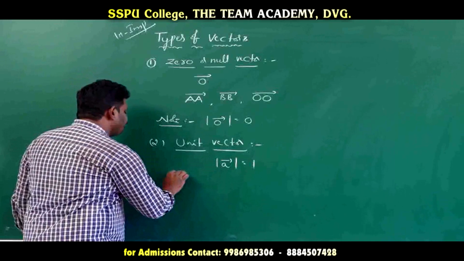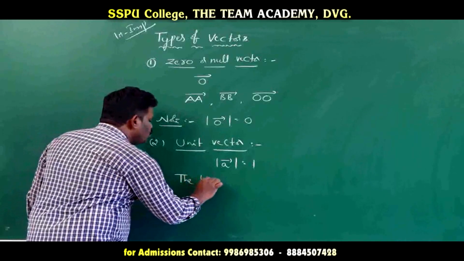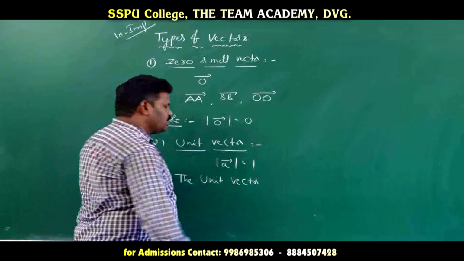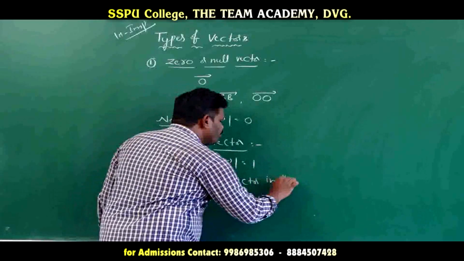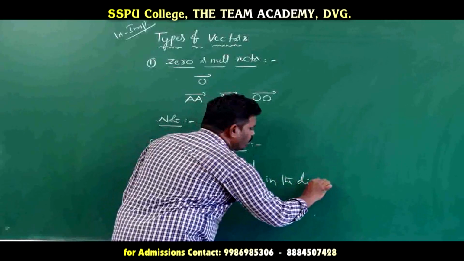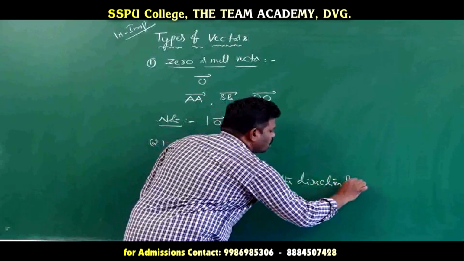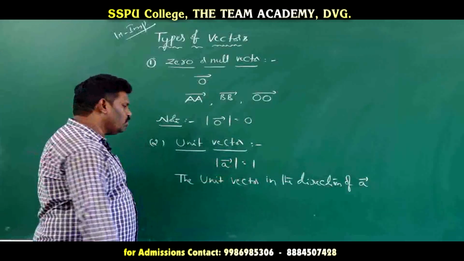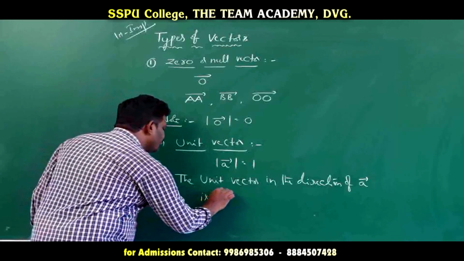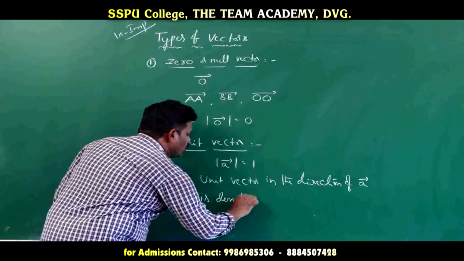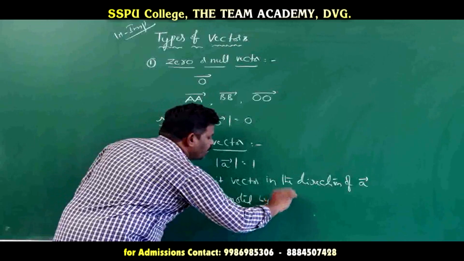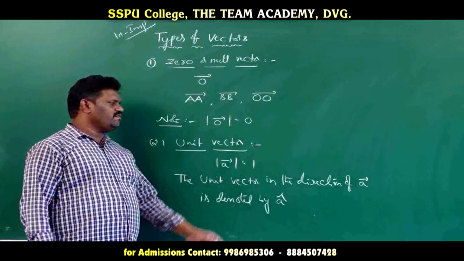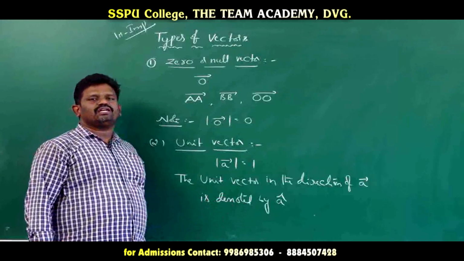Now the unit vector in the direction of A bar is denoted by A cap.